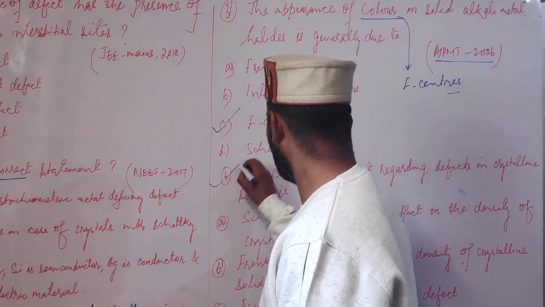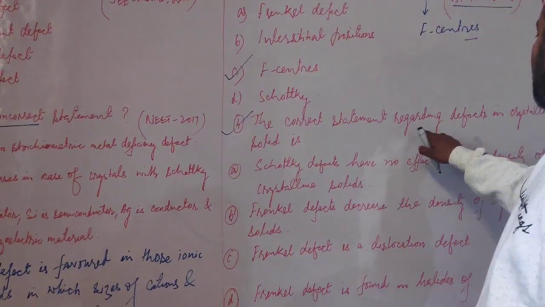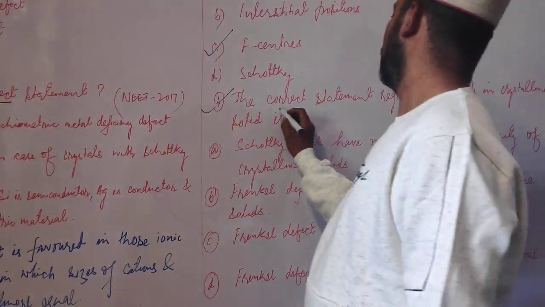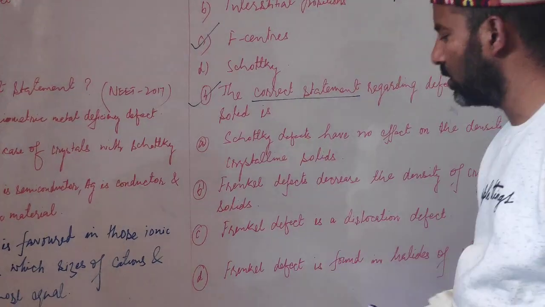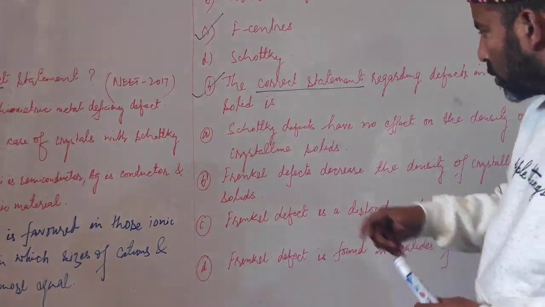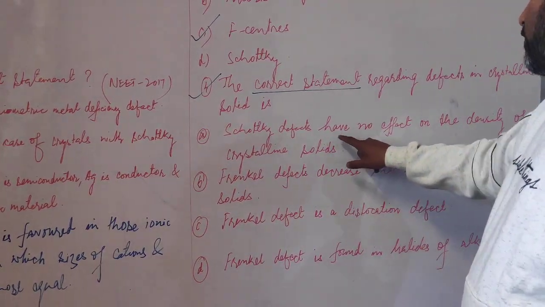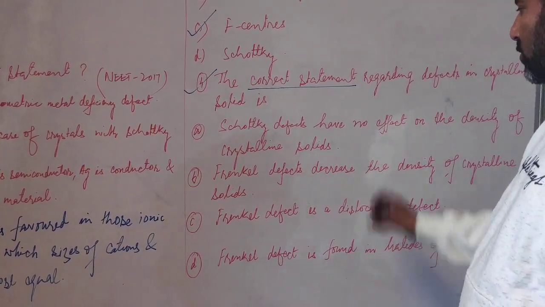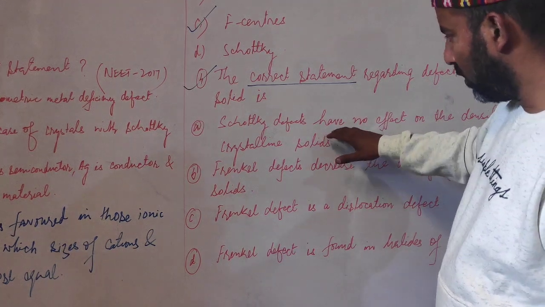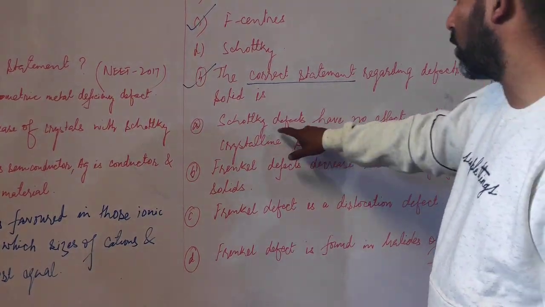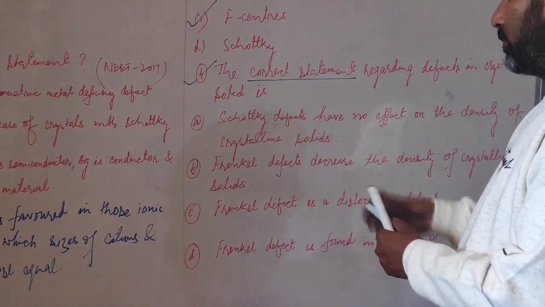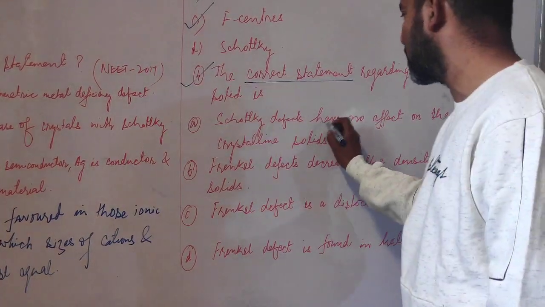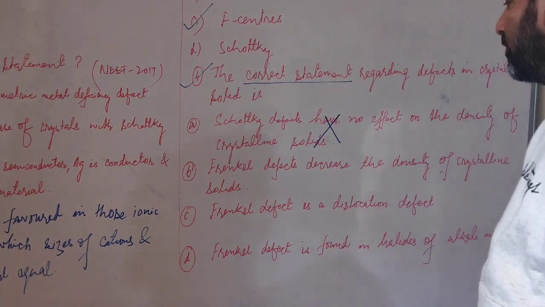Now fourth question was the correct statement regarding defects in crystalline solid is. So we have to now find correct statement among these four. Schottky defects have no effect on the density of crystalline solid. Now students, observe or read this carefully. Schottky defects have no effect, but we know that Schottky defects decrease density. So obviously this is not the correct statement.